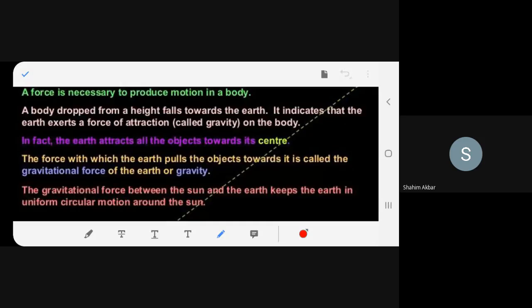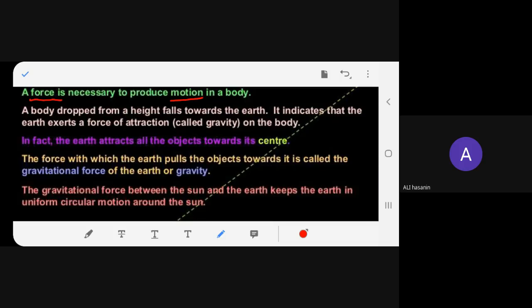Now we know that movement of a body is called motion. Now, do you think a body will move on its own? No, ma'am. So what do I have to apply? Force. Simple. So it's a must. Force is a must for the body to move or to come into motion.